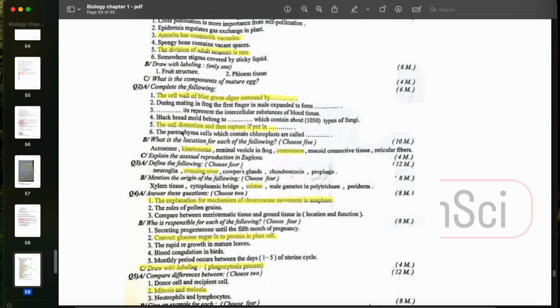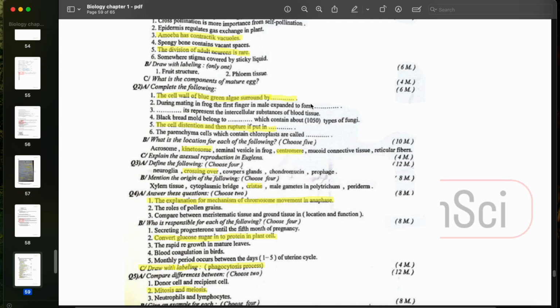Question 2A. Complete the following. It's a blank question here. The cell wall of blue-green algae is surrounded by gelatin membrane. I discussed this in my second video, I think. I told you that this is very important. Please emphasize on it, that the cell wall of the blue-green algae is surrounded by gelatin membrane.